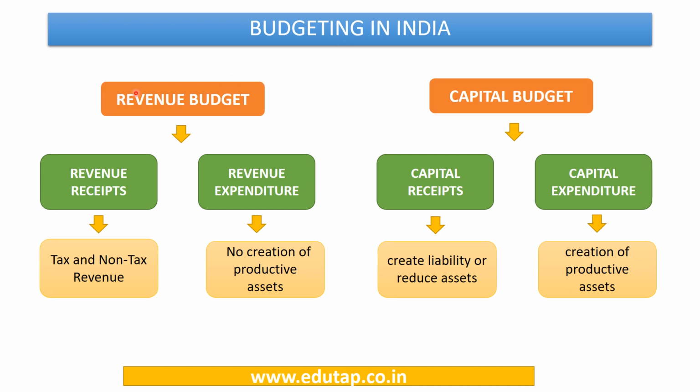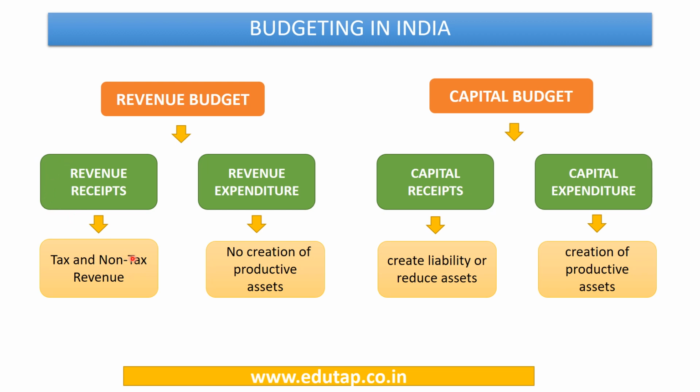Revenue budget covers revenue receipts and revenue expenditure of the government. Revenue receipts and revenue expenditure are those which are not related with creation of any capital assets or reduction of any capital asset. For example, in revenue receipts, we have tax receipts like receipts from income tax, receipts from corporate tax, receipts from GST.